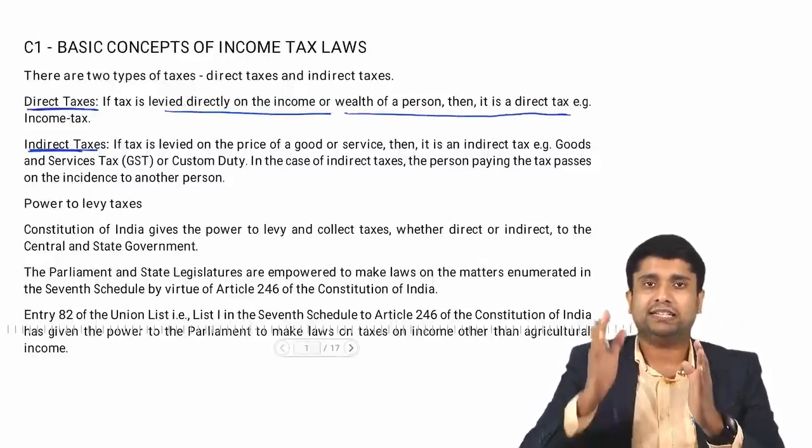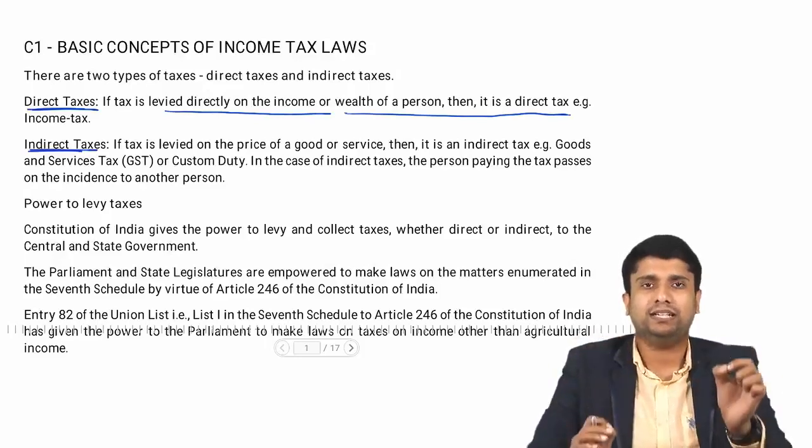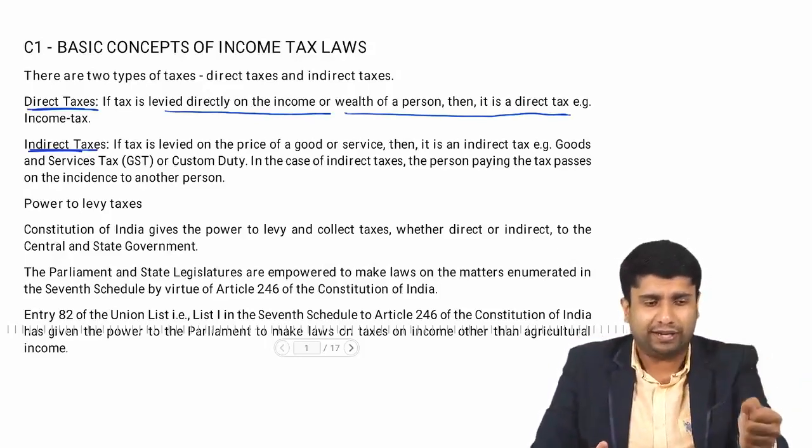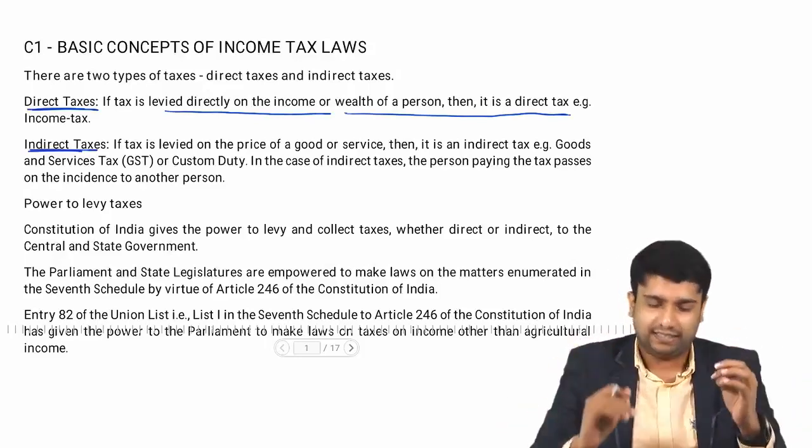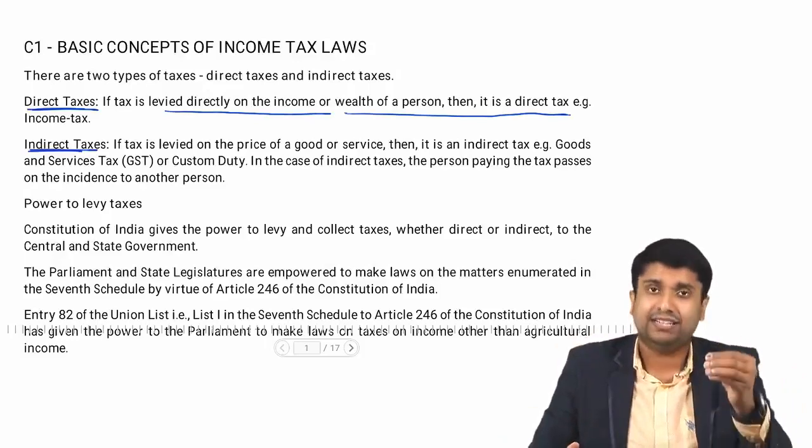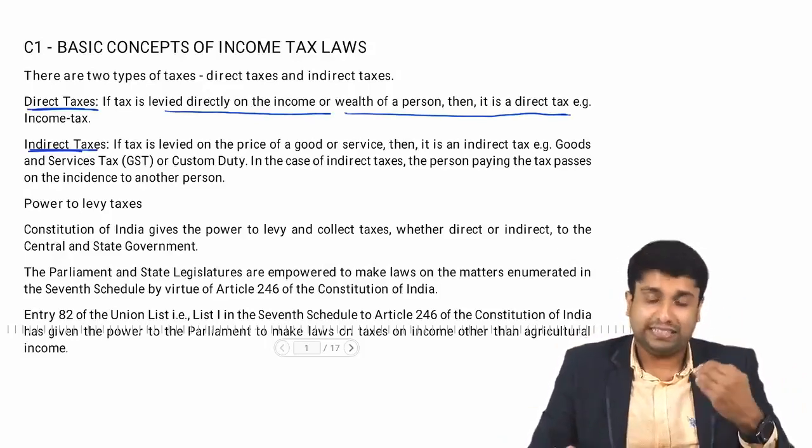On my income, tax is levied and I am supposed to pay the taxes. Everything is direct. For my income, I need to pay the taxes. That's it. It is called direct tax, and the example is income tax. Now, what is indirect tax?